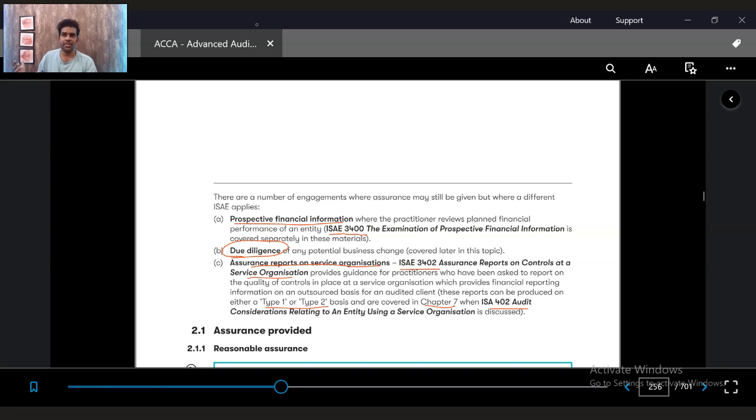So if a company outsources their payroll department, a company could appoint a practitioner to just check the controls of the payroll company, and give an opinion on the payroll company to the company. That would come under ISAE 3402.